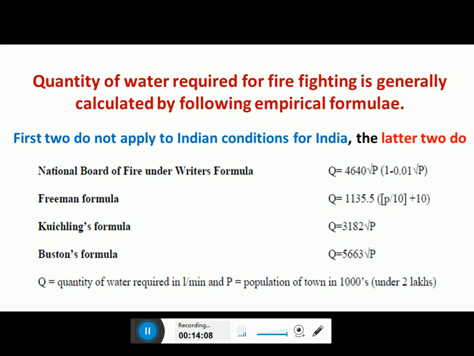The first 2 formulas are generally not applied for Indian conditions, whereas Kuichling's and Buston's formulas are usually used. You are required to find out the fire demand for a given population. Please remember the population should be in thousands. You may be asked a numerical problem on this, so you should be able to solve it.